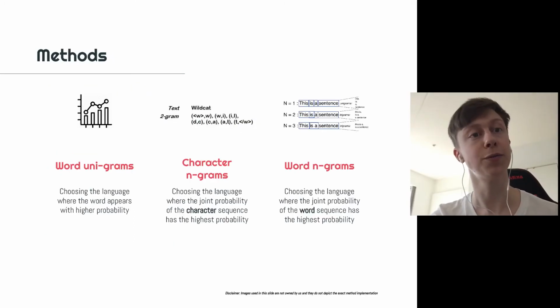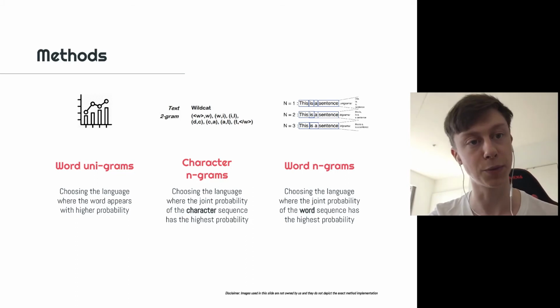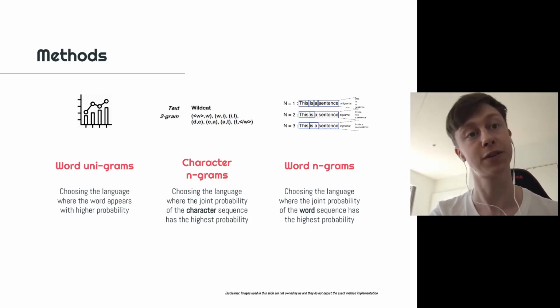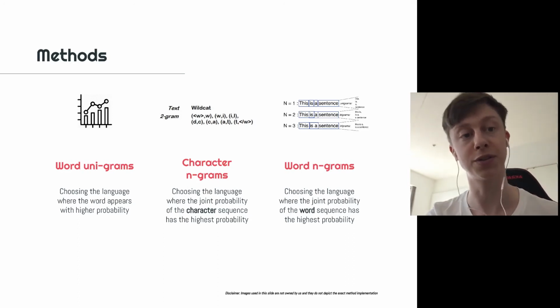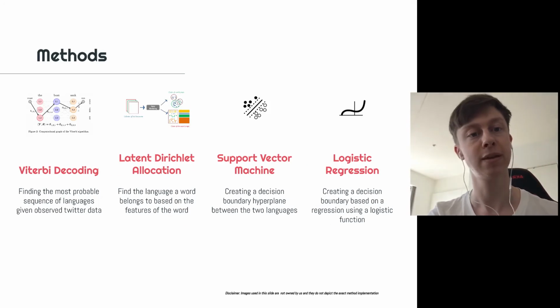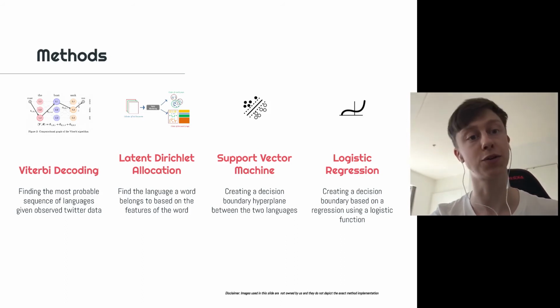So we used quite a different variety of methods for this. First of all, we tried word unigrams, which is essentially just choosing the language where the word appears with a higher probability. Next up, we tried character n-grams, which is choosing the language where the joint probability of the characters in the word is highest. And we did a similar thing with word n-grams, where we chose the joint probability of the words in the sentence instead. Next up, we tried Viterbi decoding, which is representing the sentence as a Markov chain where the hidden states are the two languages.